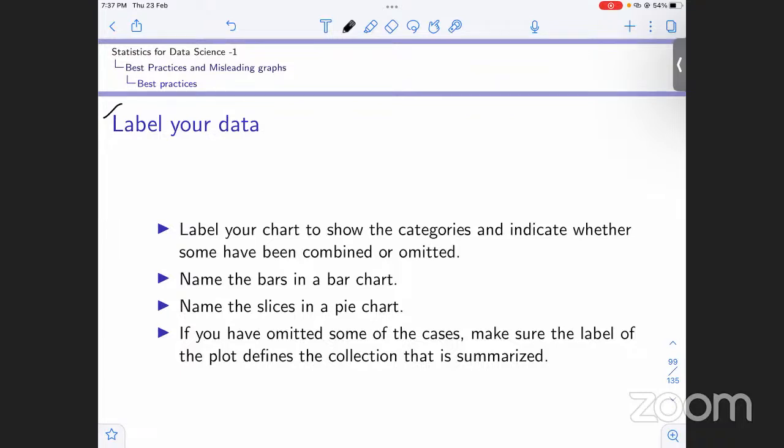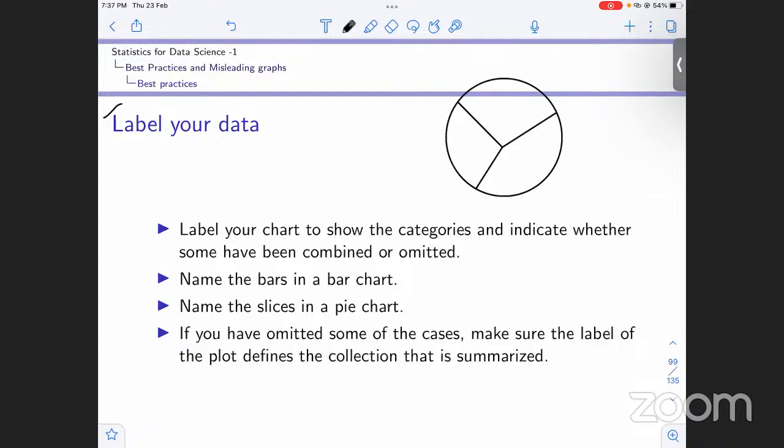Okay, so first things first, we should label the data, right? If this was our pie chart, and these were our slices, and we didn't label these slices, how can we comprehend which slice corresponds to which category? We cannot.